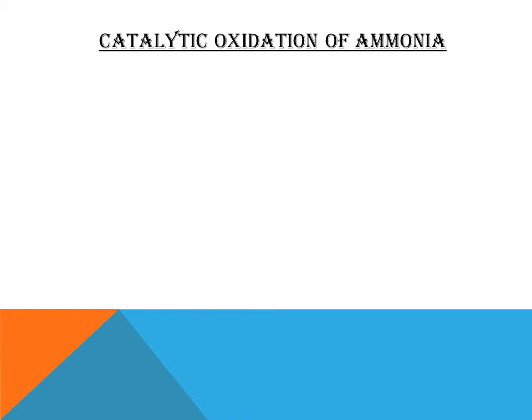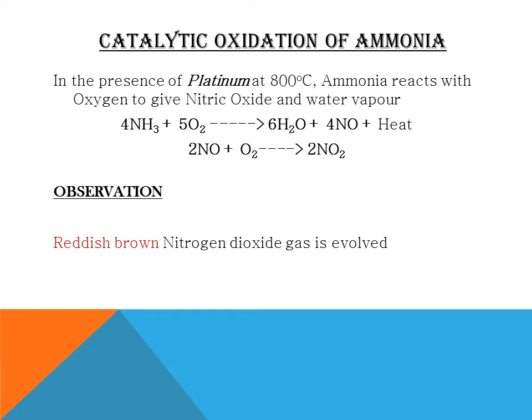Now let us study an important reaction of ammonia, that is catalytic oxidation of ammonia. It means oxidation of ammonia, oxidation being addition of oxygen, in presence of a catalyst. Here the catalyst used is platinum. You know what is a catalyst? A catalyst is a substance that increases the rate of a chemical reaction.